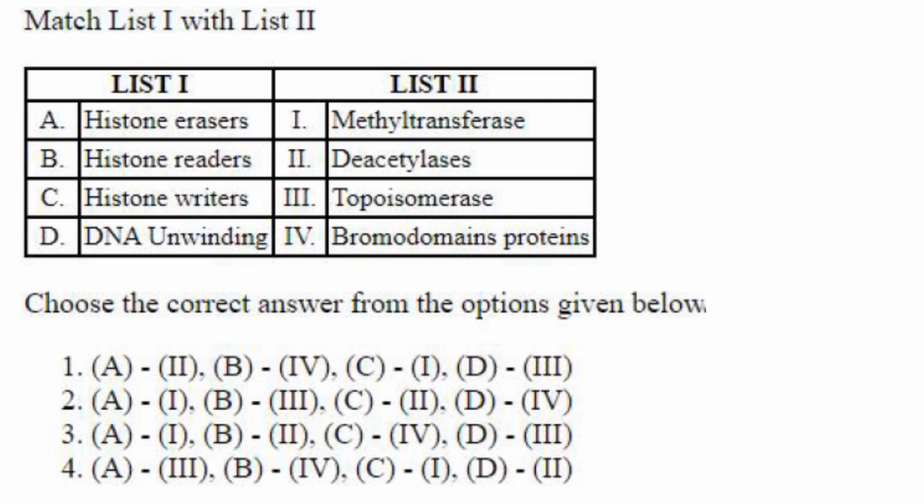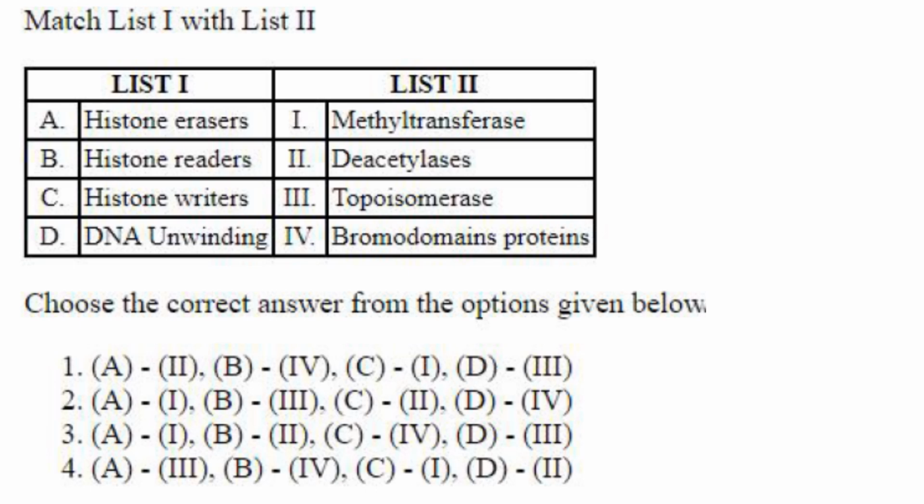What are histone erasers? They are enzymes that remove specific histone modification, reversing chromatin remodeling and regulating gene expression. So they remove specific histone modifications. So A2, that is they are deacetylases.